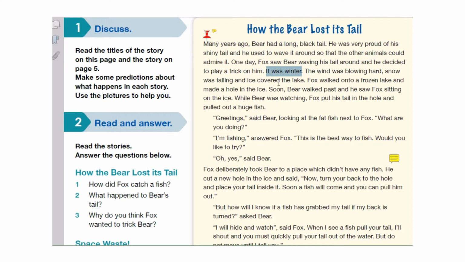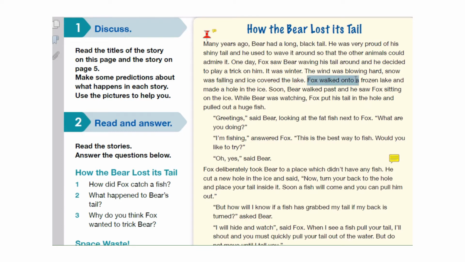It was winter. This is the setting. It was winter. The wind was blowing. Hard snow was falling, and ice covered the lake. Everything was icy.